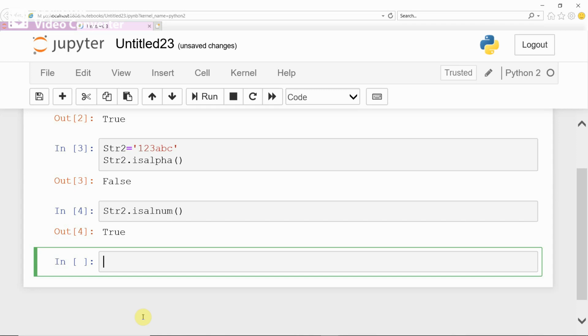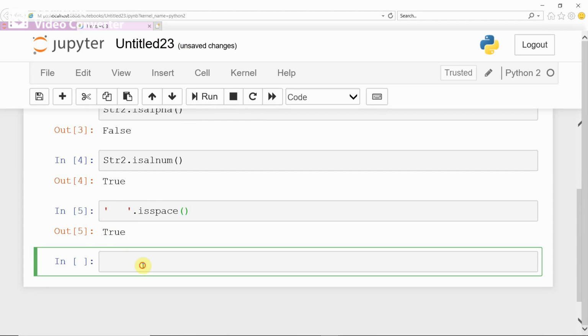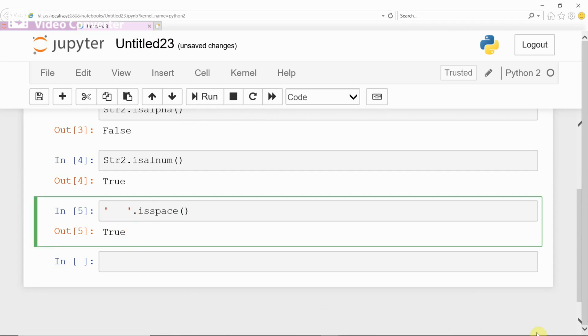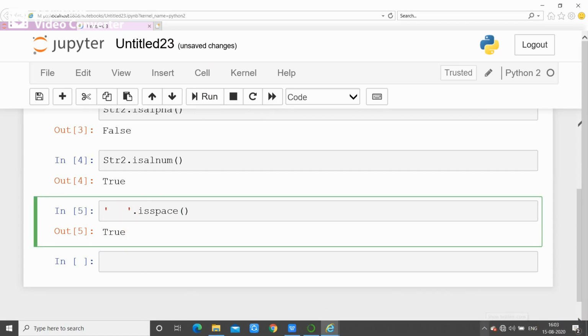Now, if you want to check whether the string is only space, you can check this way also. Space, then dot isspace. Like this also you can check. Run. See, it is giving true because this string contains only space. Like that, there are numerous